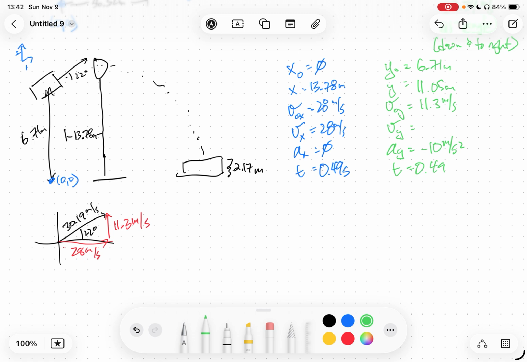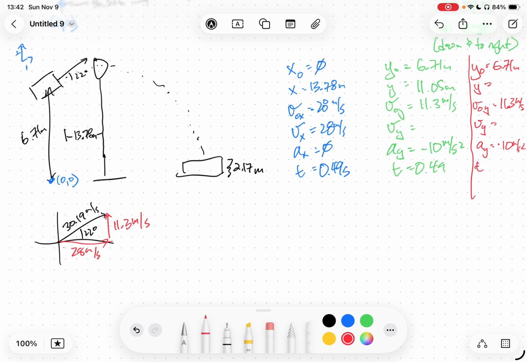All right, and then number 8 says, how high off the ground will Mr. Brugger be at the highest point of his arc? That is only going to have to do with the vertical motion. This is the same launch, so our initial position is the same, but we don't know how high off the ground he is. His initial velocity is 11.3 meters per second. His final velocity isn't given. The acceleration is negative 10 meters per second squared.